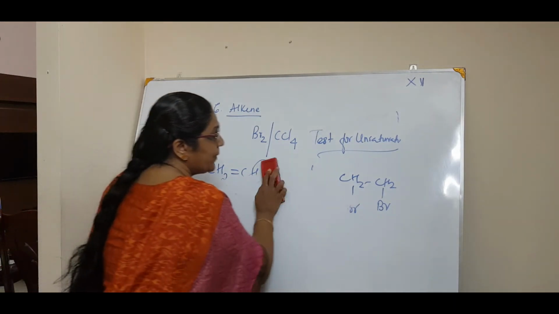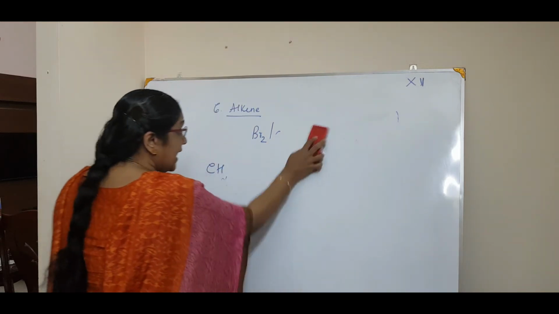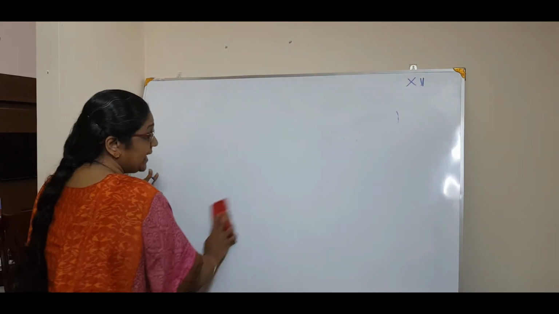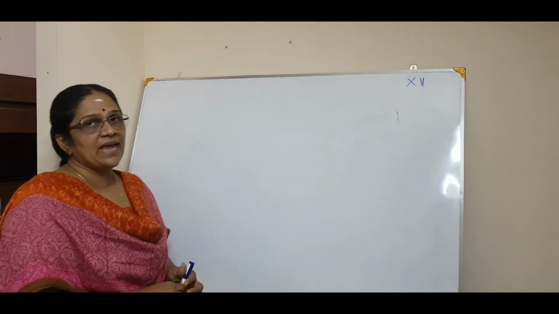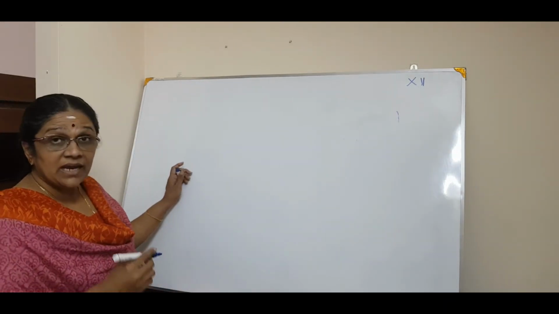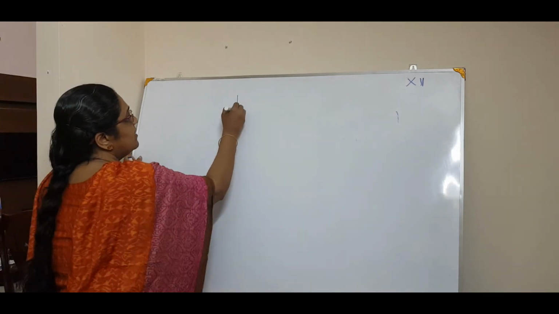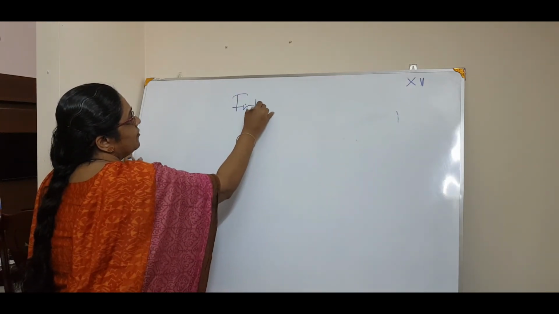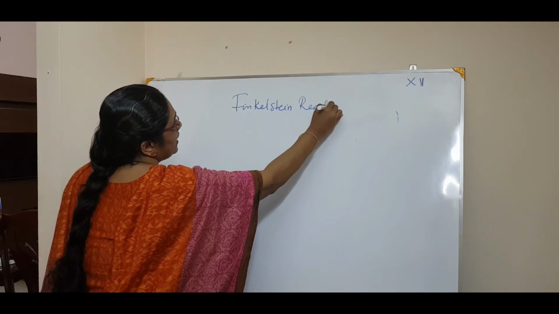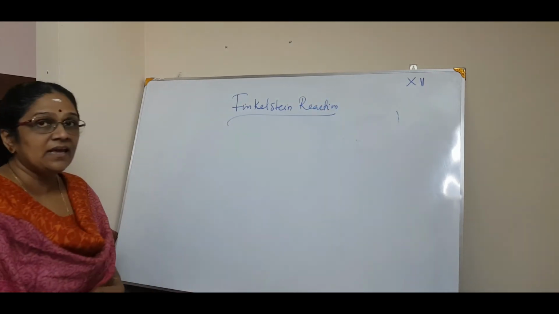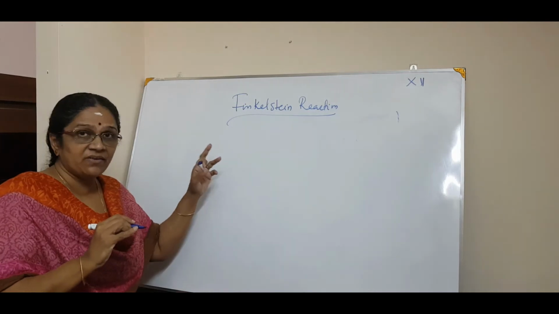Now moving on to the next preparation. Two more preparations are there. That is again a named reaction, so today we are going to the second named reaction, which is called the Finkelstein reaction. This is not a general reaction.